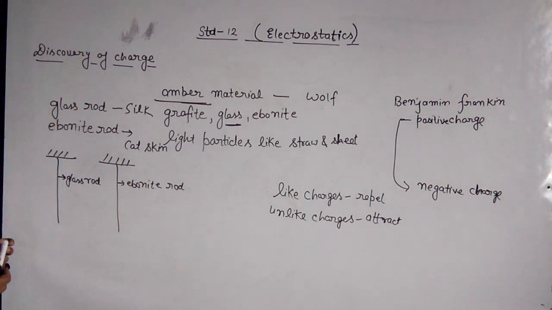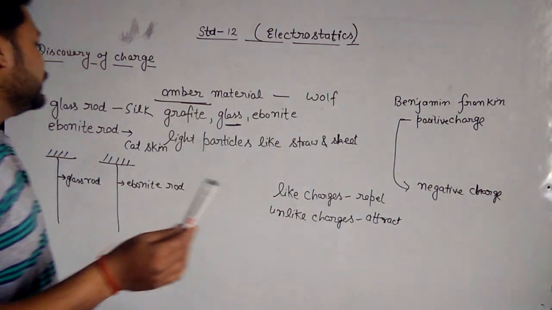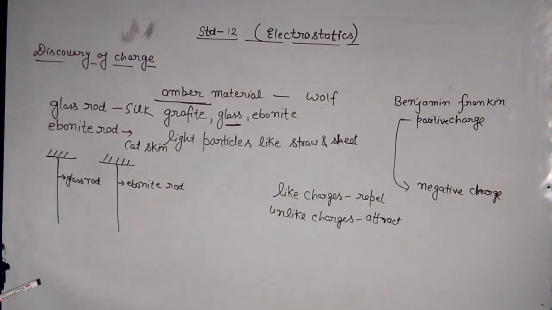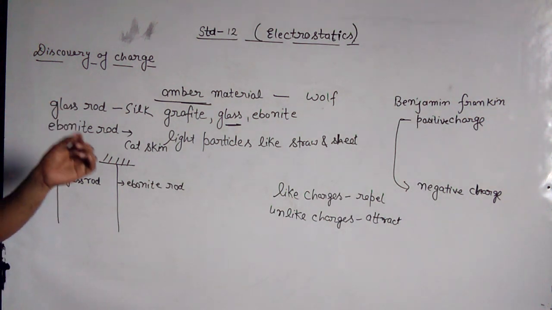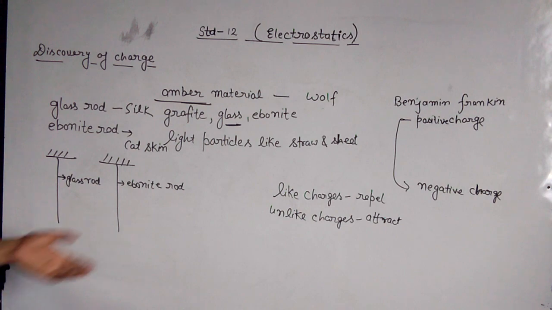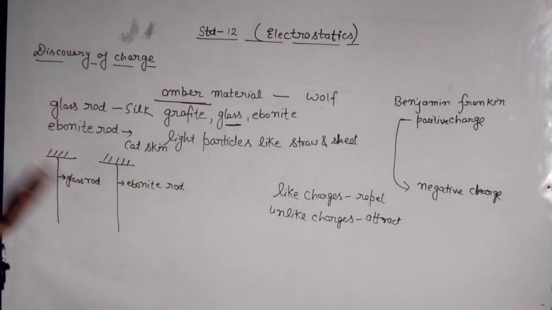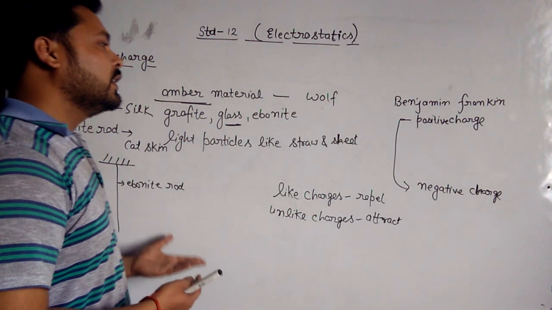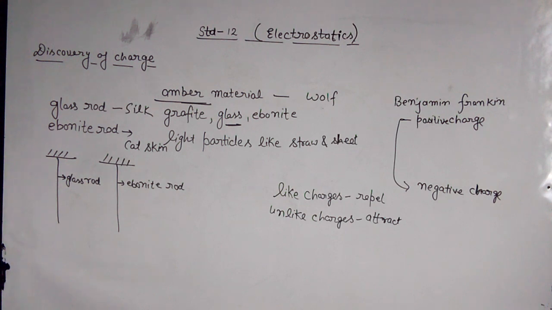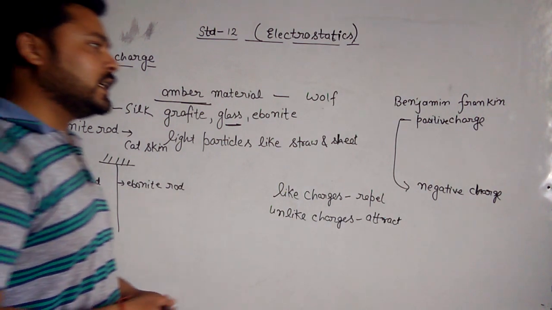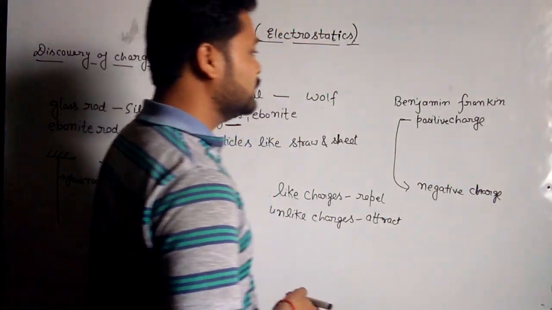Generally we find that any marker or any pen, when you rub it with the hair, also becomes electrified and starts to attract very teeny straw or paper sheet. So it means whenever we rub this type of material with a particular material, such as silk, wool, cat skin or human hair, then that rod and that material become electrified. After it was clear that two charges are present, one positive and another negative.